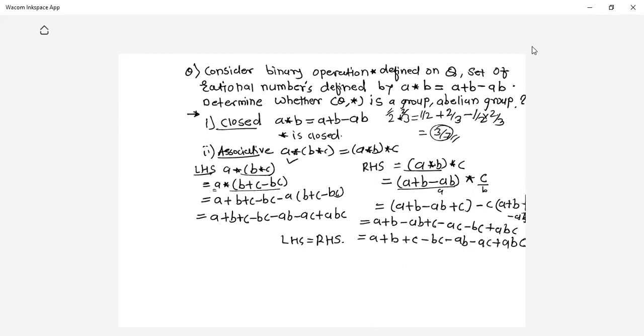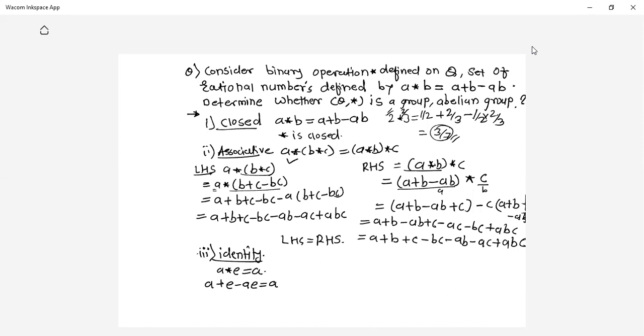Okay. Now go for the third property, that is identity element. Now I need to check whether there exists an identity element or not. So what is the identity element definition? A star E should give you A. Now what is this A star E? According to the star definition, it becomes A plus E minus AE, which should be equal to A.